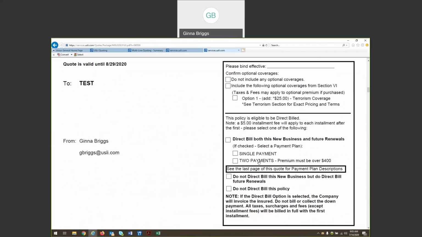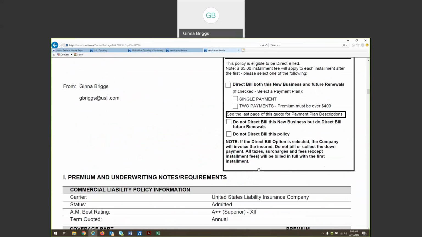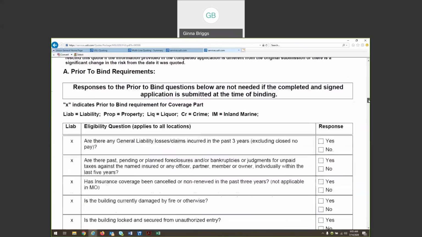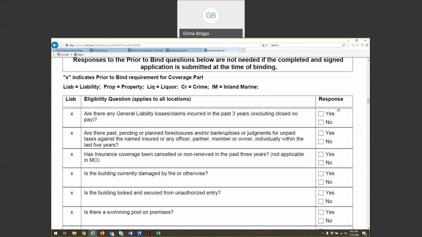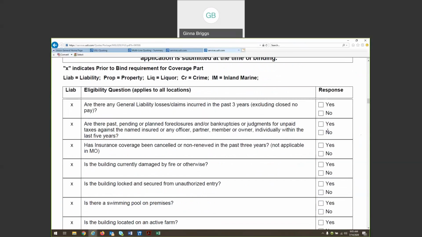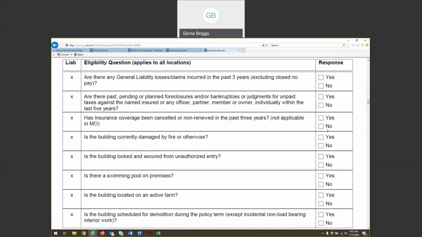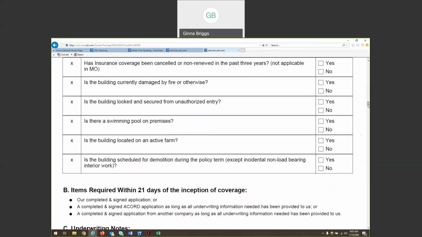So you have your payment options here, whether or not it's direct bill eligible. Again, you've got your premium listed out. You also have the information that you'll need to confirm prior to binding. So these are the pieces of information that you will need to confirm with your applicant before you send in your bind request to make sure that your applicant is 100% eligible.